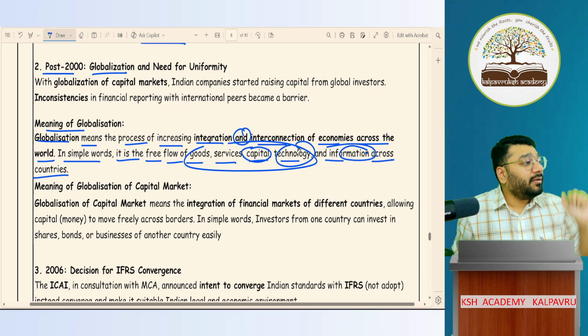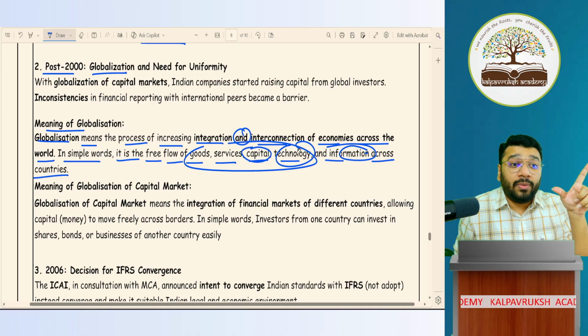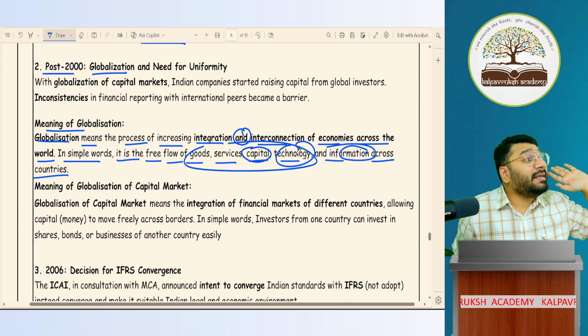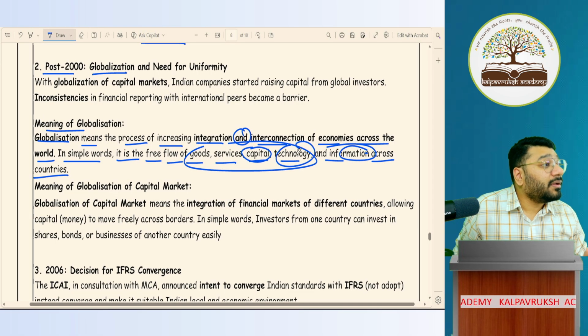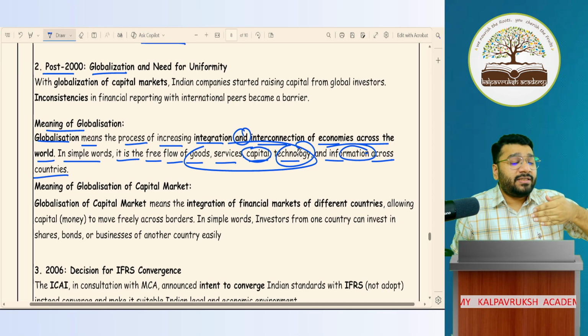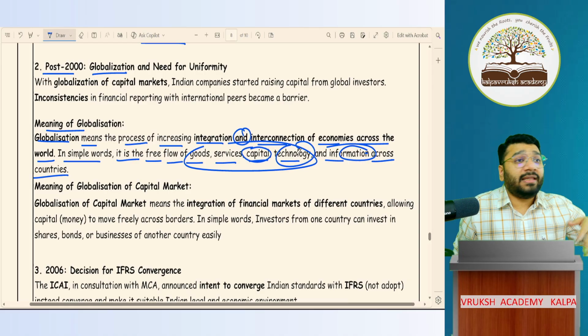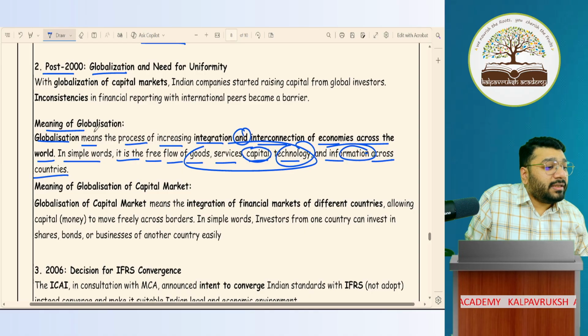So India in early 2000 realized that if this country is not open for globalization, the journey to become a strong economy, a leading economy will always be a dream. To ensure that we have a leading economy, it's very important that we had to have globalization in place. Now there's something called globalization.